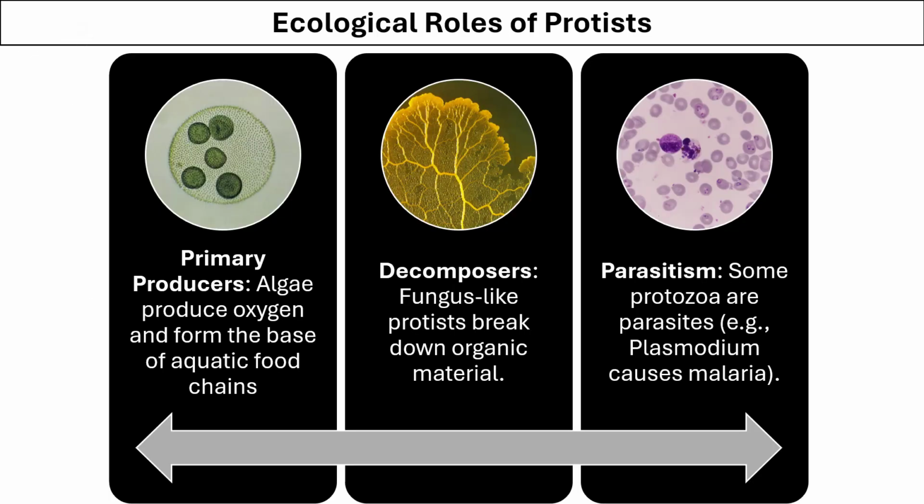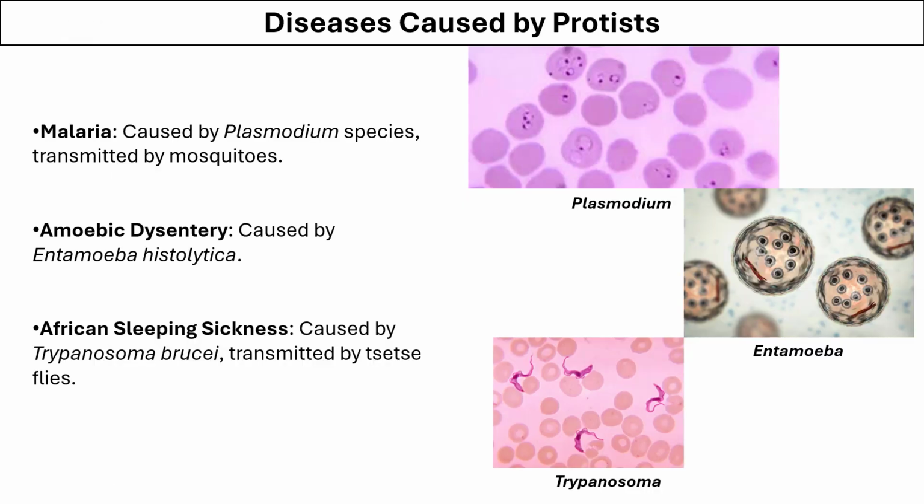Protists are ecologically very important for this planet. They are producers. As algae, they produce oxygen and food through the process of photosynthesis. They are decomposers because they break down organic material, as you can see in the fungus-like protists, and they are also parasites. They live on other organisms and cause various kinds of diseases.